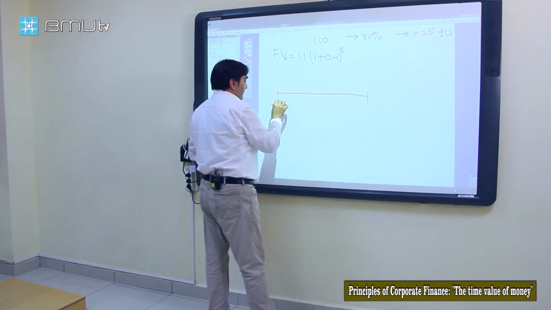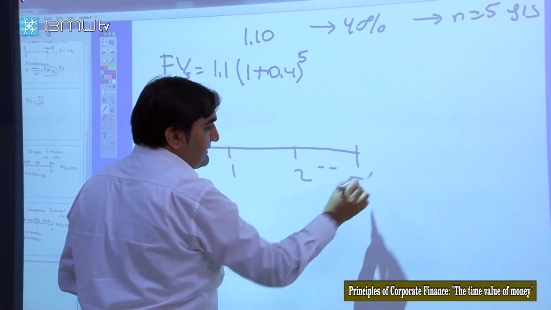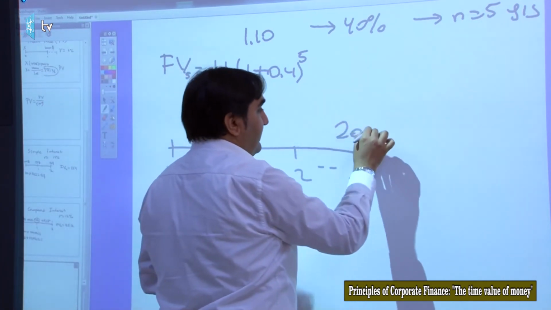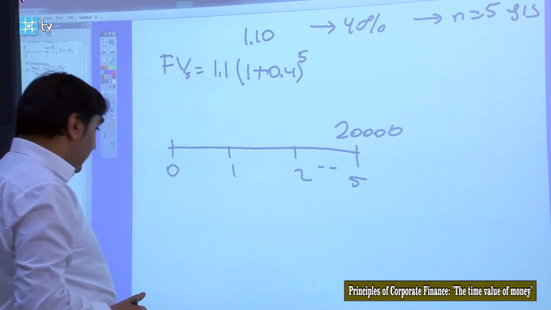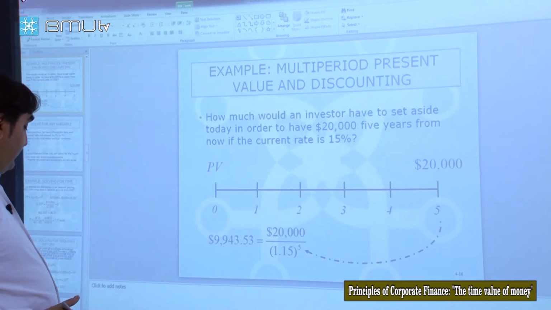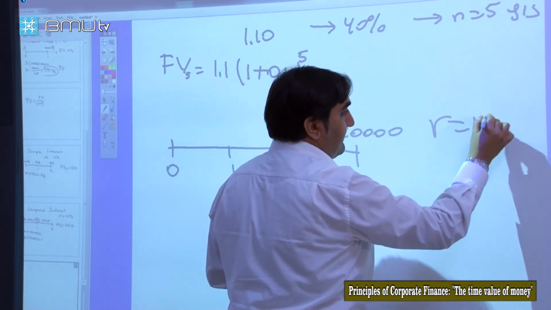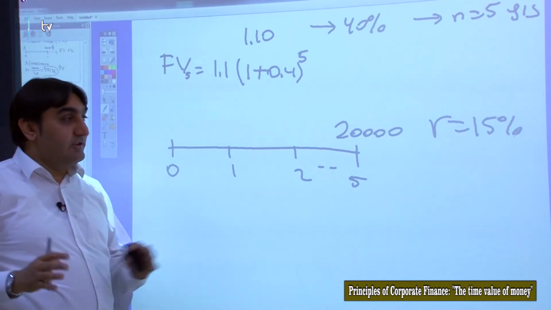Again, to see the cash flows clearly, it's better to draw a timeline. In 5 years, the investor wants to have $20,000 and the interest rate is 15%. How much should that investor put aside to reach this amount?